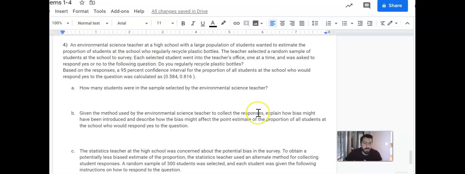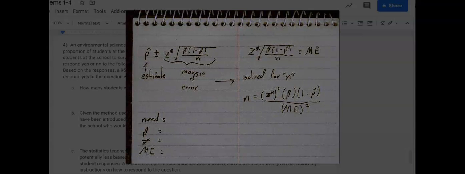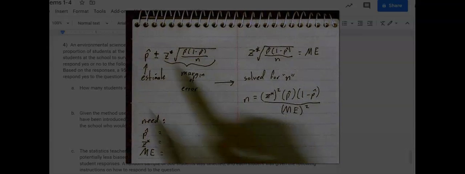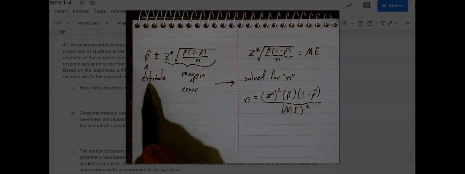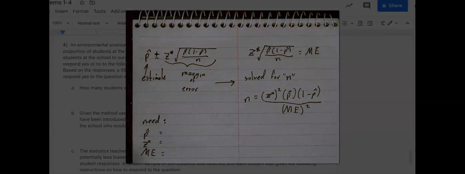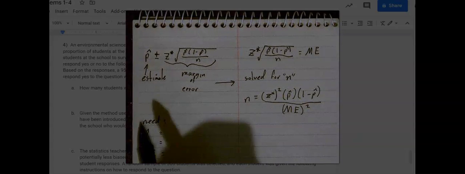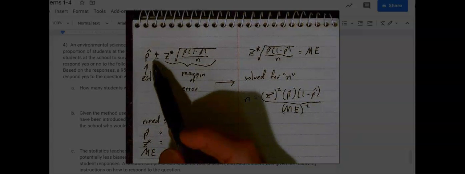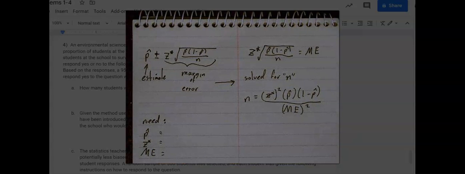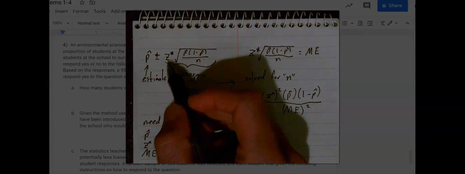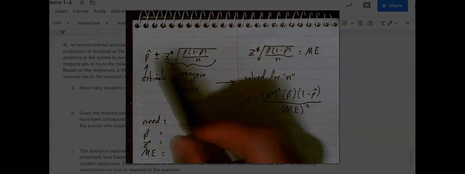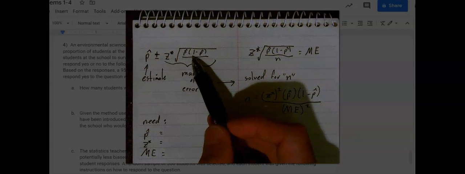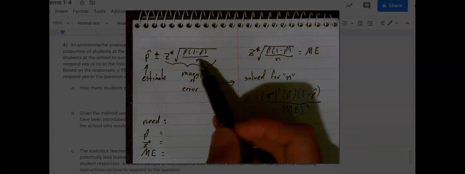So here, this is going to be a pen and paper demonstration. The formula for a confidence interval for proportions is the point estimate, which is the sample proportion, p hat. Basically, they interview the students, and however many of them said yes, that proportion would be that number. And then it's plus or minus a critical z times the square root of p hat times 1 minus p hat, all divided by n.